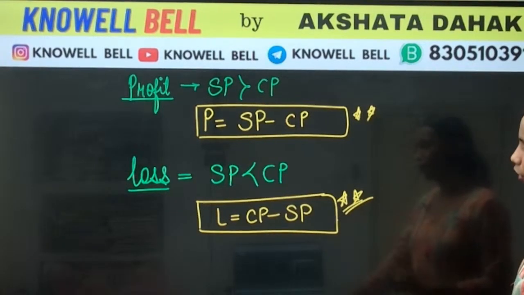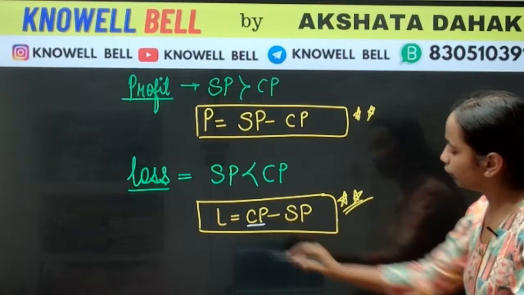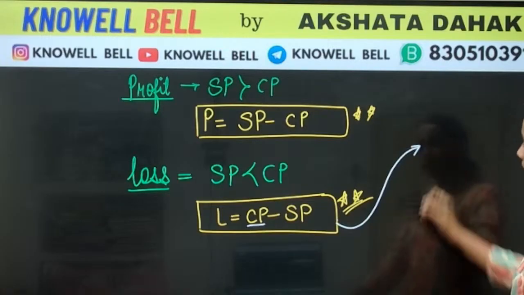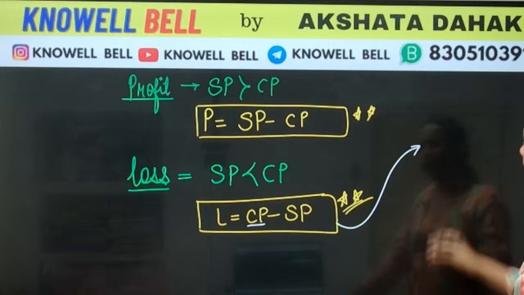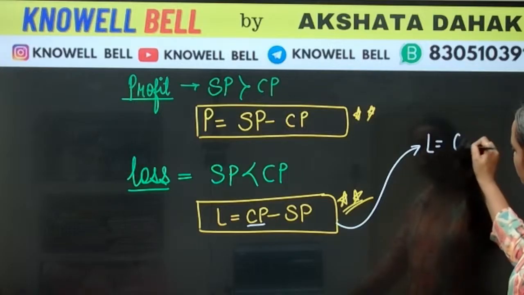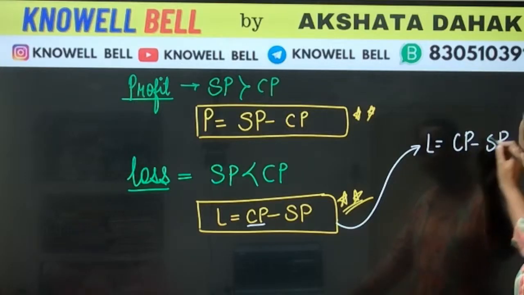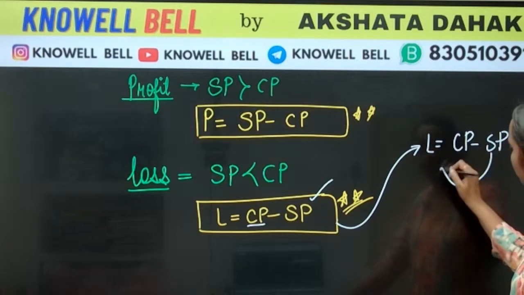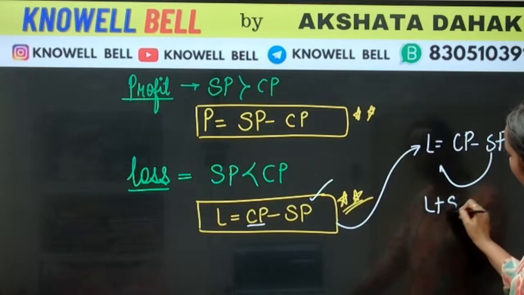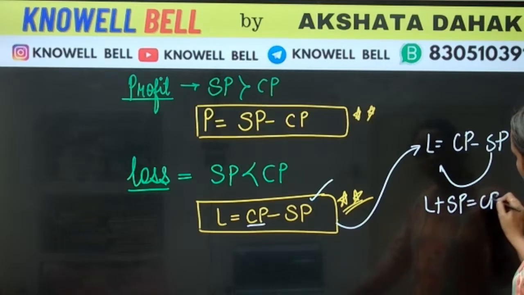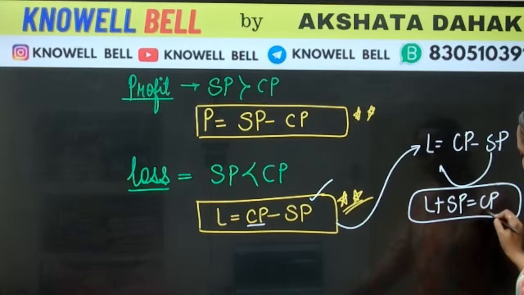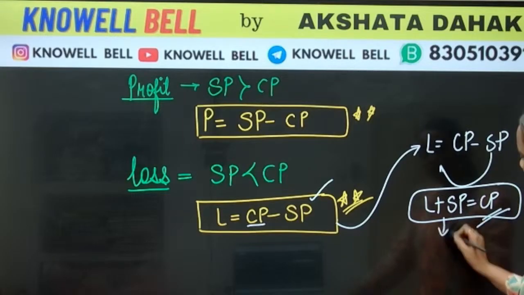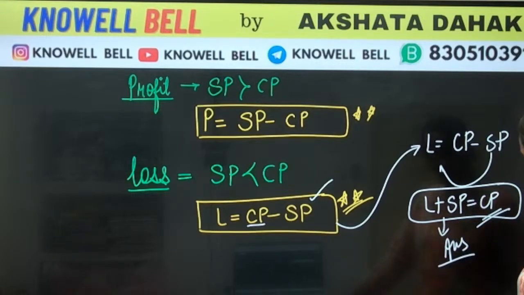This is the formula of loss. From here, we have to find out CP. Loss is equal to CP minus SP. We have the SP value, so SP will come here. What will CP be? Loss plus SP is equal to CP. So CP is loss plus SP.